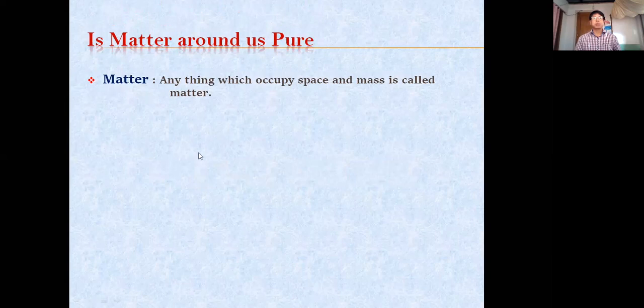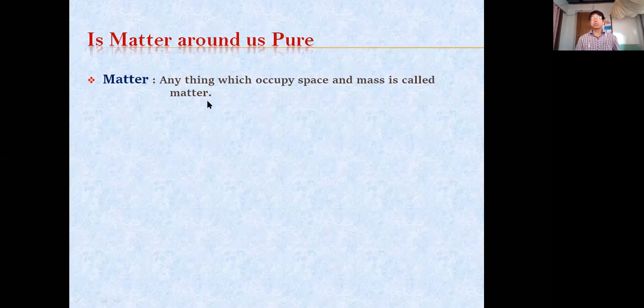First come to this matter. Matter means anything which occupies space and has got mass is called matter. Occupies space means it has got volume. It occupies some space, that is volume, and it has got some mass. Mass means the particles contained in a substance. So anything which occupies space and has got mass is called matter.